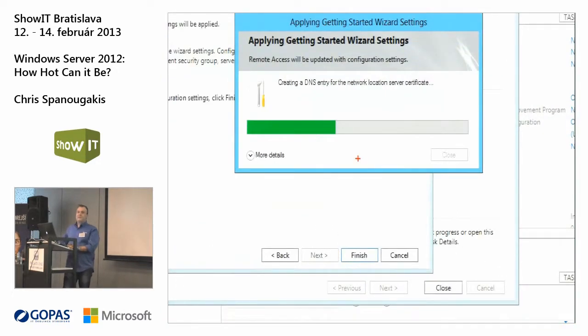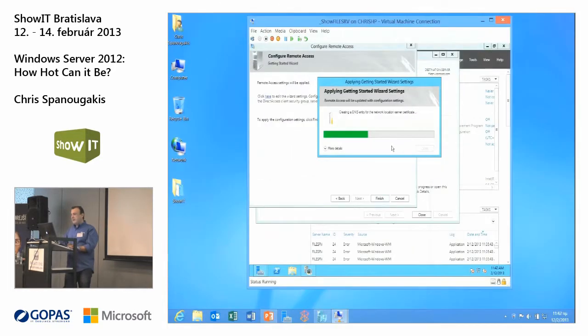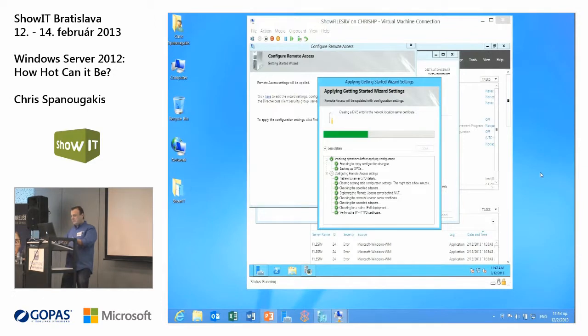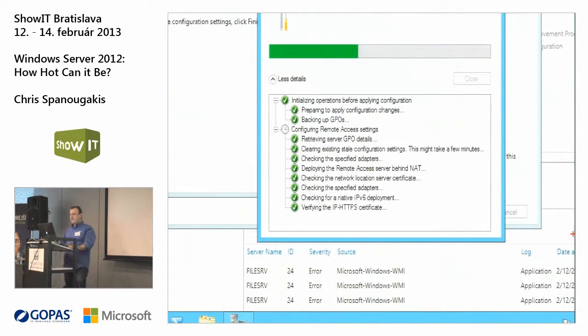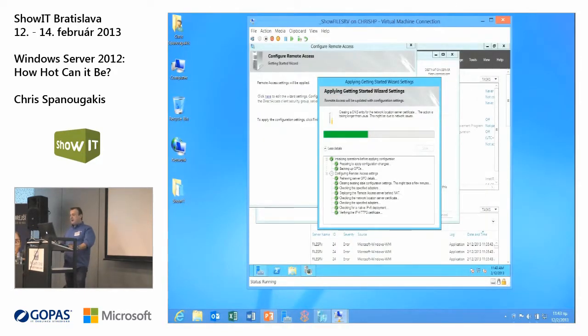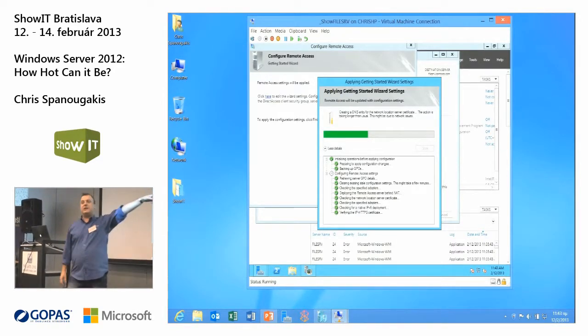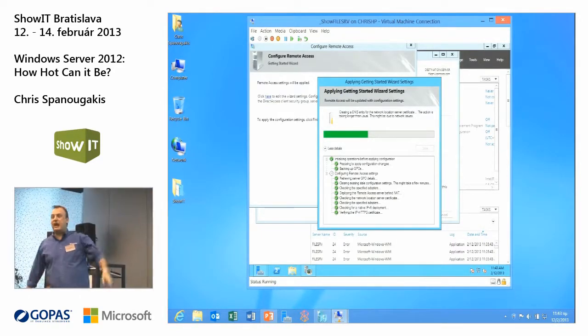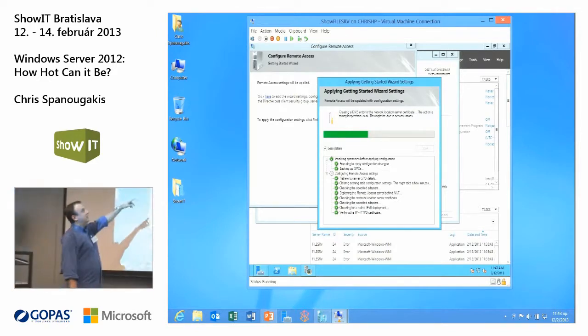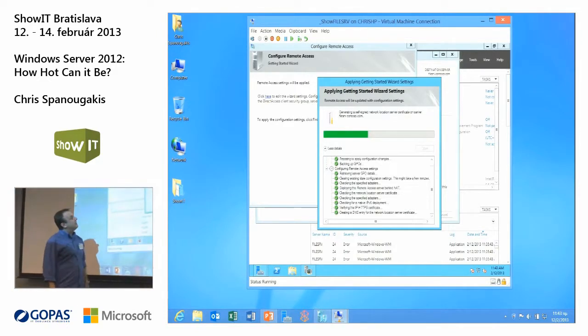Okay, as soon as you finish with this, it will create DNS entries, group policies. Group policy settings will be applied to the computers. Okay, you can take a look, get an idea of the settings that direct access does. And keep in mind that in Windows Server 2008 you had to do all these things manually, step by step. Now everything is done through this simple wizard.